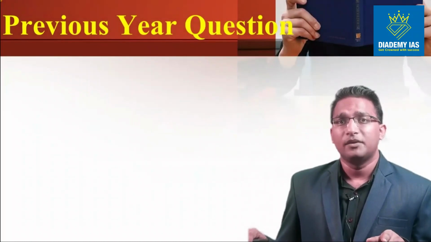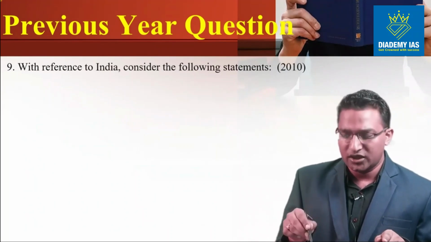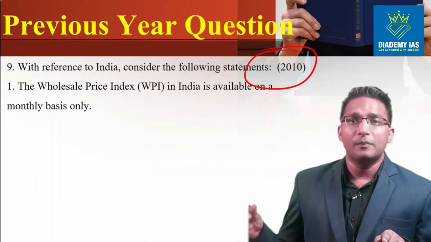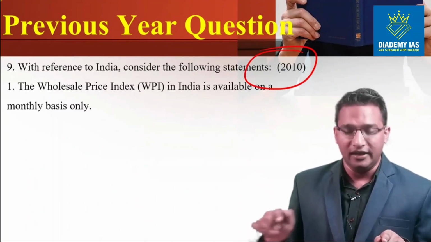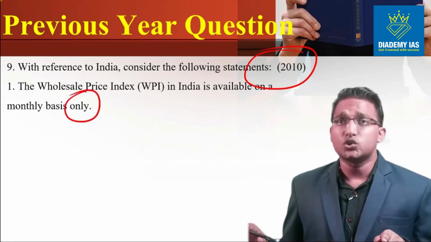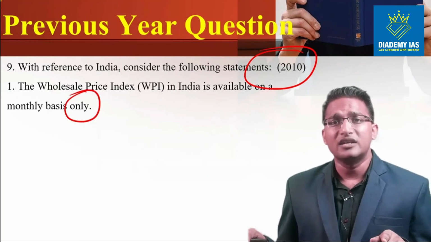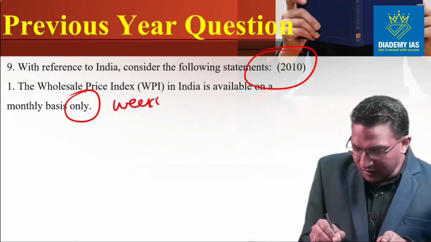Now let us see one previous year question. With reference to India, consider the following statements. This question appeared in the 2010 IAS Prelims examination. Statement 1: Wholesale price index in India is available on a monthly basis only. Is it true or wrong? We have already seen that wholesale price index in India is available both weekly and monthly.